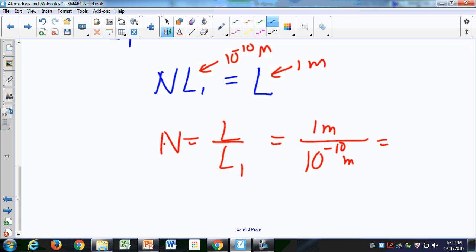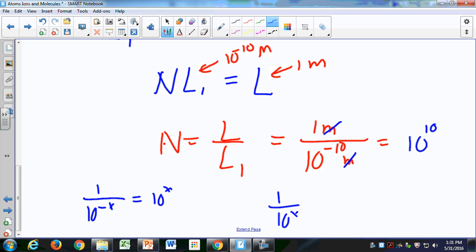Meters cancel out. What's 1 divided by 10 to the negative 10? 10 to the positive 10, right? 1 over 10 to the negative x is 10 to the x. And 1 over 10 to the x is 10 to the negative x. So you can say that that's 10 to the negative negative 10 or 10 to the positive 10.